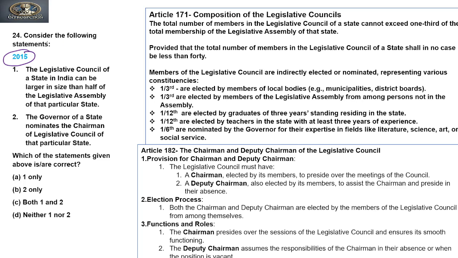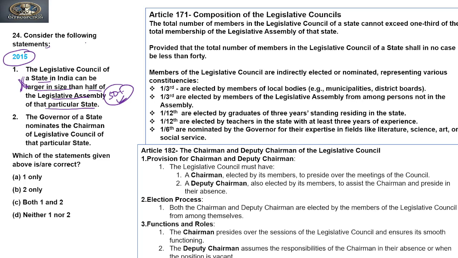The question says, consider the following statements. Again, two statements are given. The Legislative Council of a state in India can be larger in size than half of the Legislative Assembly of that particular state. It says that the Council can be more than 50% of that particular state's Assembly. No, it cannot be true, or logically it is not true.